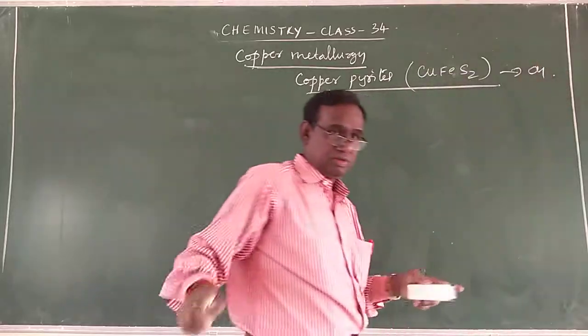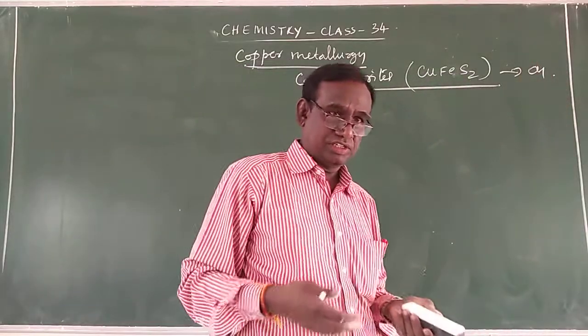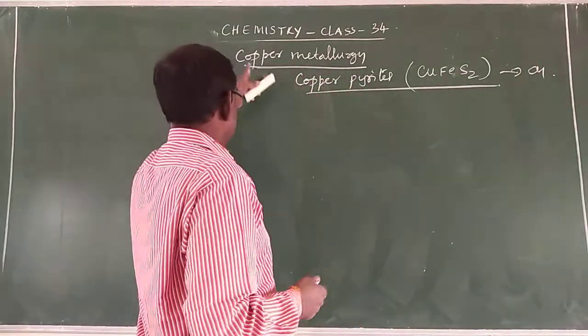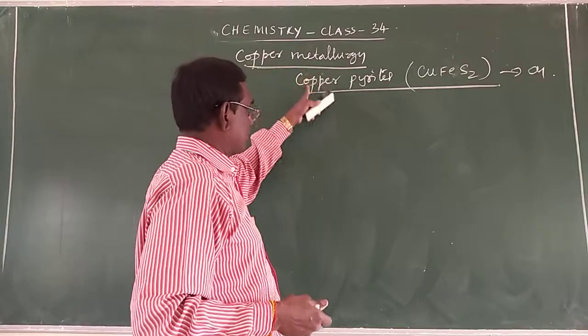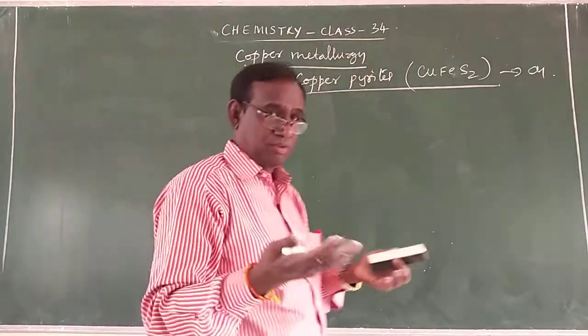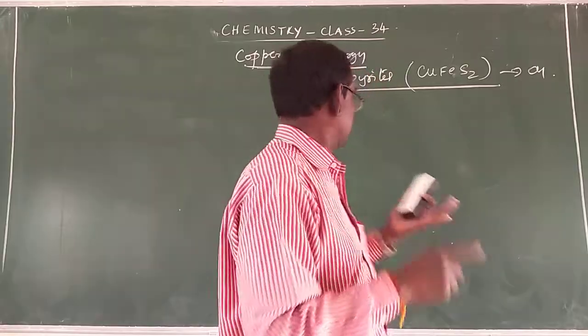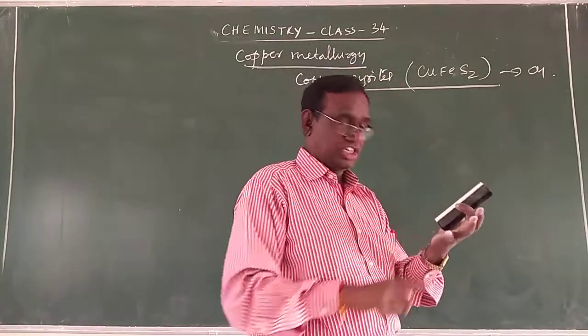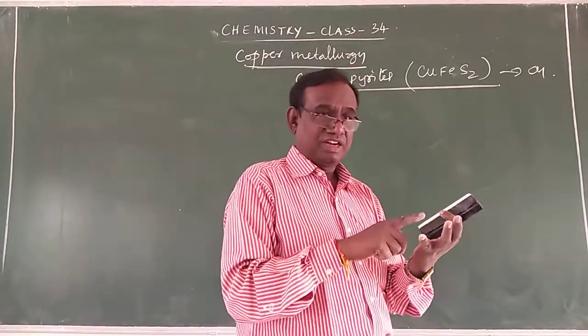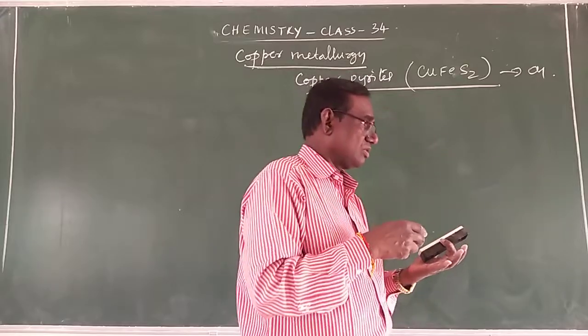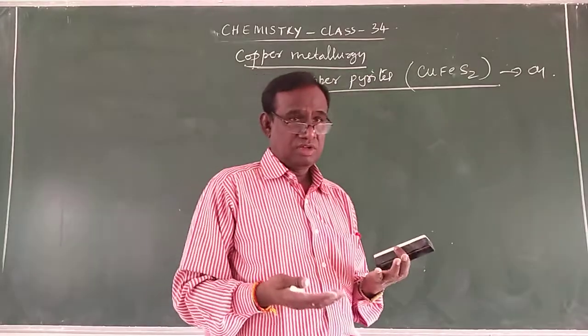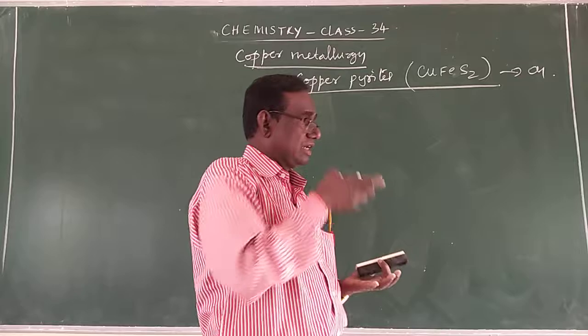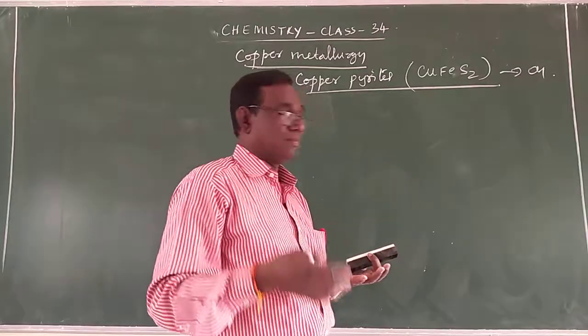How, actually? It is also pyrometallurgy. Therefore, copper is extracted in copper metallurgy starting from copper pyrites. You have to subject this copper pyrites to the concentration method, roasting method, and then smelting. Finally we have one more step, which is called the bessemerization process.